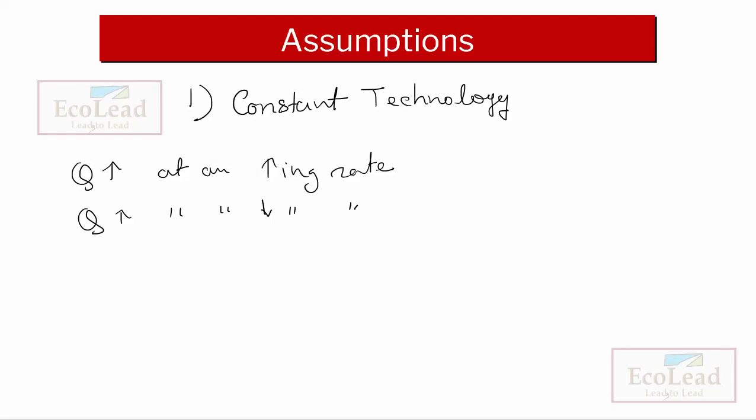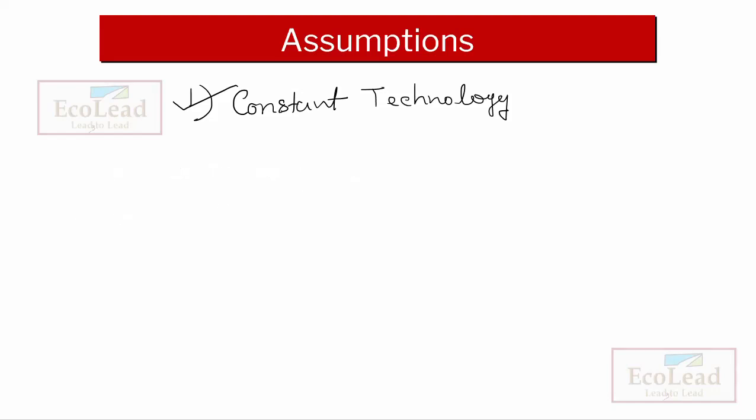If the technology improves, this relationship may not follow. So we consider constant technology as the assumption here.